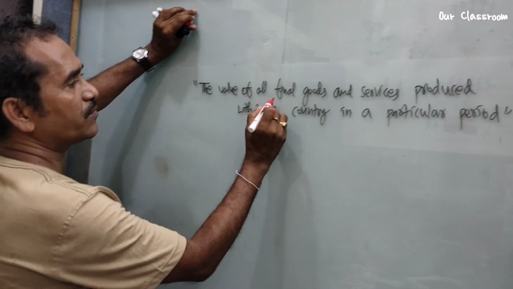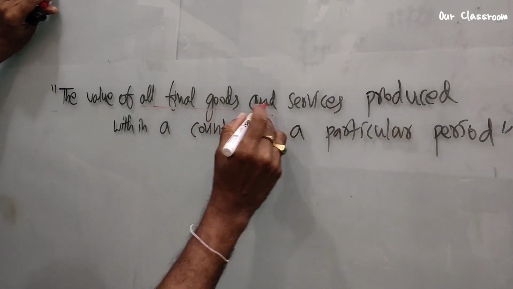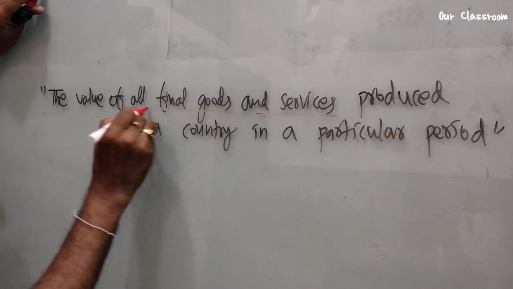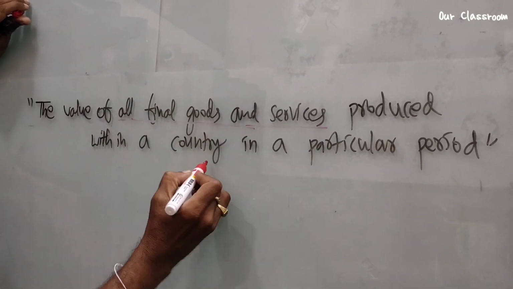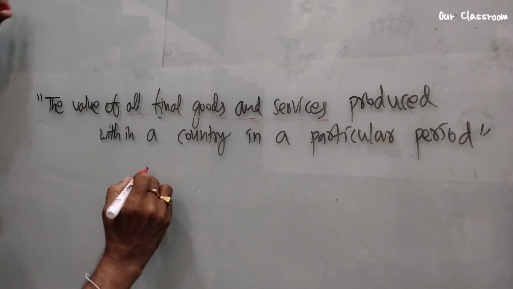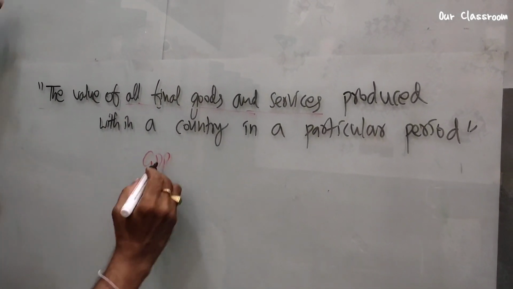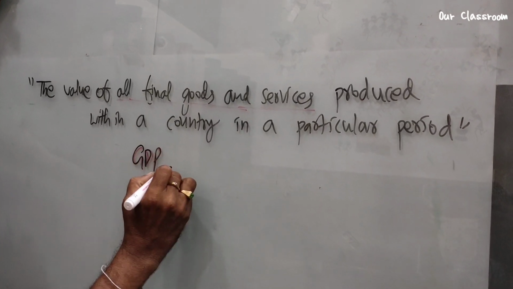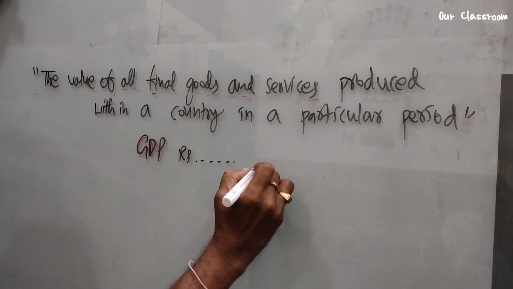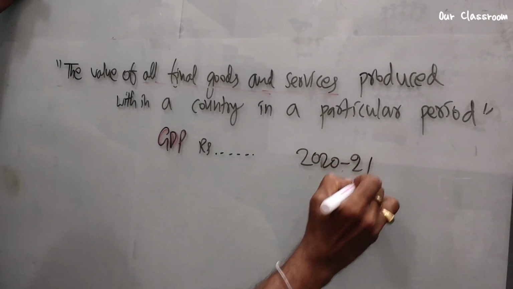This is the right definition of GDP: the value of all final goods and services produced within a country in a particular period. Suppose they give you GDP in rupees for the year 2020 to 21.